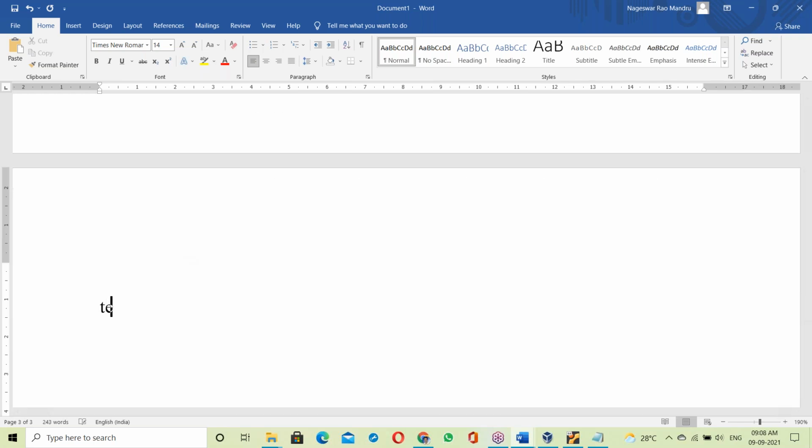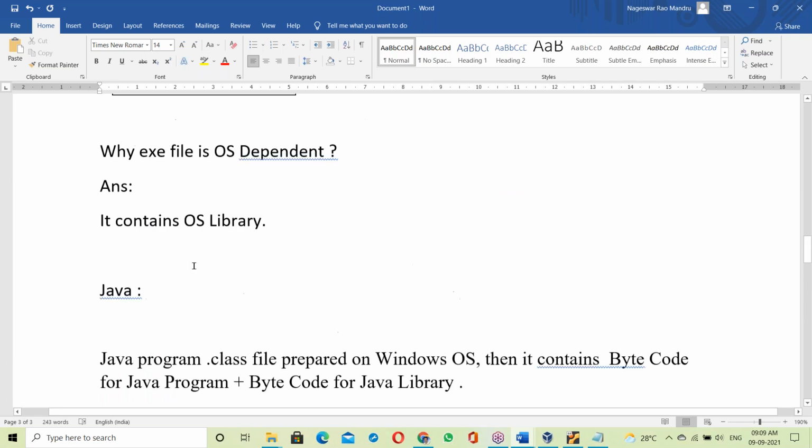Suppose a test.class file. Yesterday we discussed about test.class, right? Not a test.class file that has any platform label, but a pure Java program, the test.class file, running on different platforms.